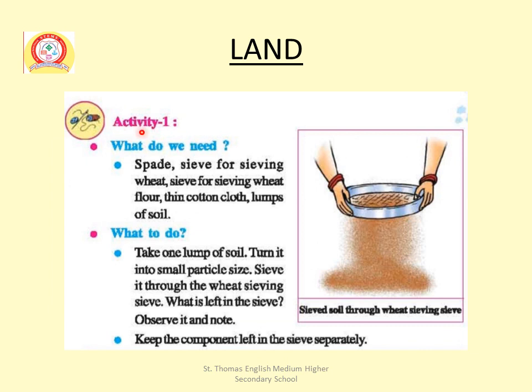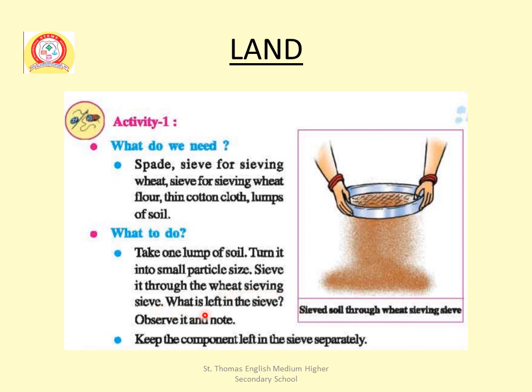Here is an activity. Activity 1. What do we need? Spade, sieve for sieving wheat, sieve for sieving wheat flour, thin cotton cloth, lumps of soil. What to do? Take one lump of soil and turn it into small particle size. Sieve it through the wheat sieving sieve.